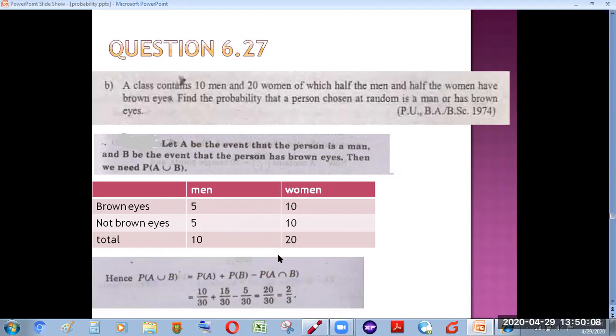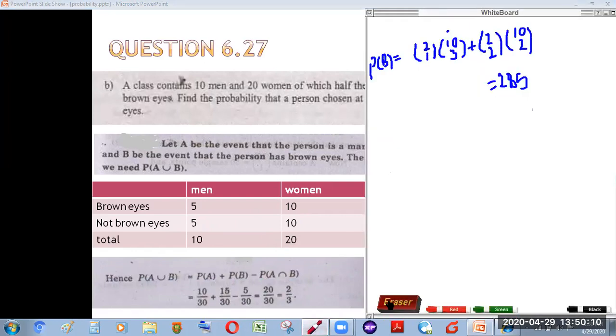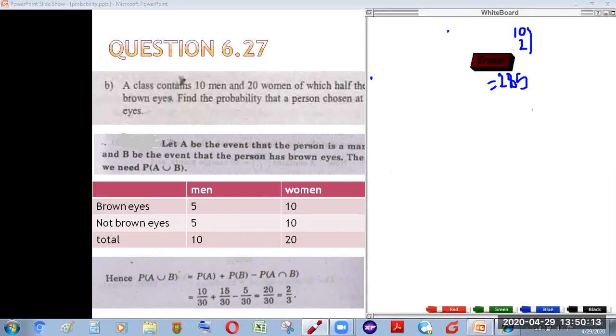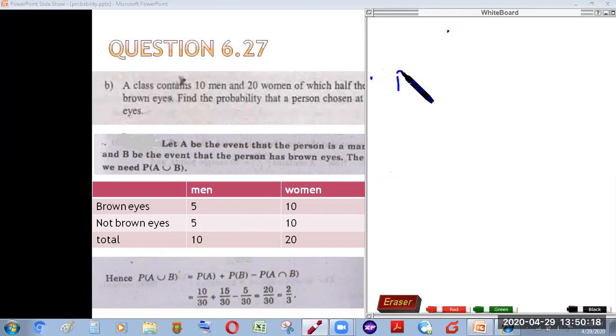So probability of A, how can we find it? What is the probability that, as I told you, A is the event that the person selected is a man. So first of all, if we want to find the probability that a person selected is a man, how can we find it? How many men are there out of total? Total persons are 30. 10 plus 20 means 30 sample points. Total persons are 30, and the probability of A, that the person selected will be a man, will be 10 by 30.